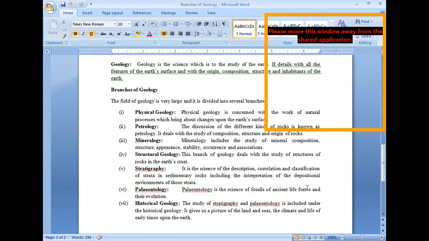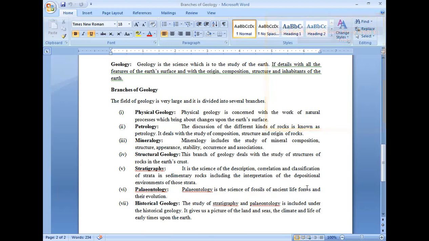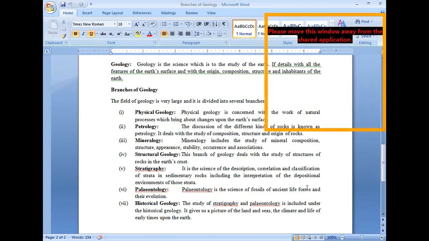Then engineering geology. What is engineering geology? Engineering geology is majorly the application part of geology for civil engineering. Then economic geology is also a part in which we will study minerals, ores, fossil fuels, and those minerals which have good economic importance. Then mining geology. You already know that mining is itself an individual branch, but it is concerned with geology application.